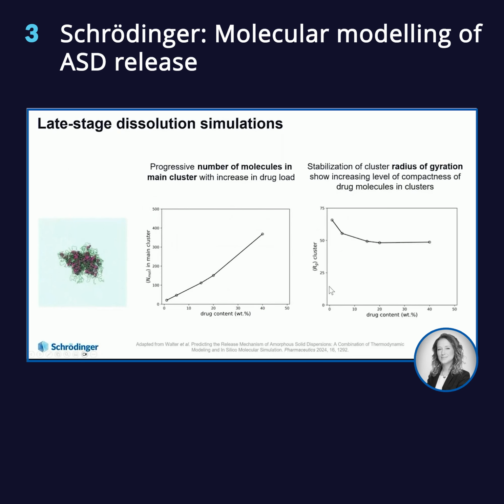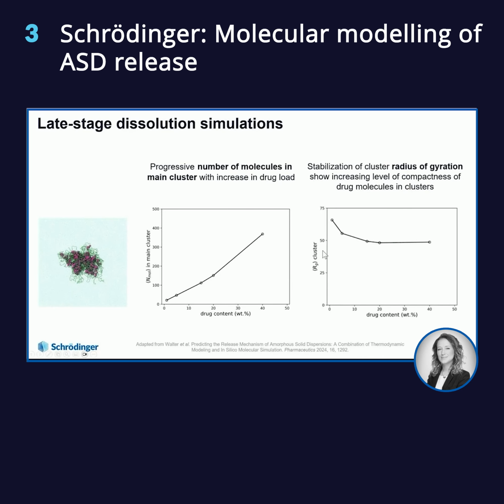Here again, we can define some more quantitative metrics. So here we're looking at the concentration, the number of drug molecules inside the main cluster at equilibrium for different drug loads. And you can see that it increases linearly with the drug load, which means that the more drug molecules you put, the bigger the cluster forms. And it's just one cluster rather than different clusters, for example.